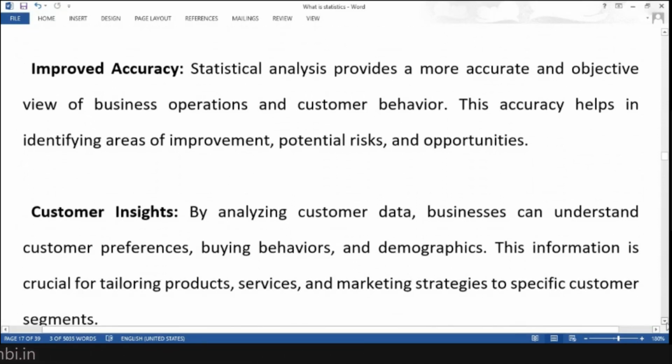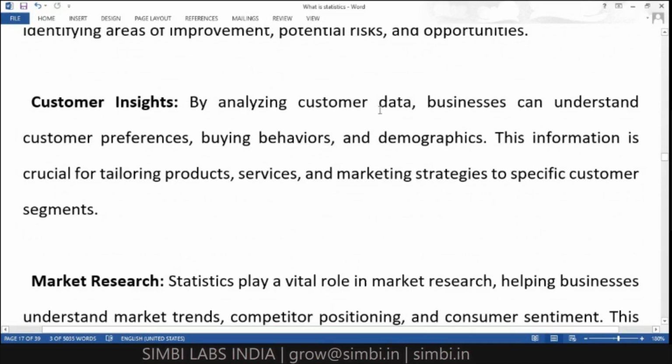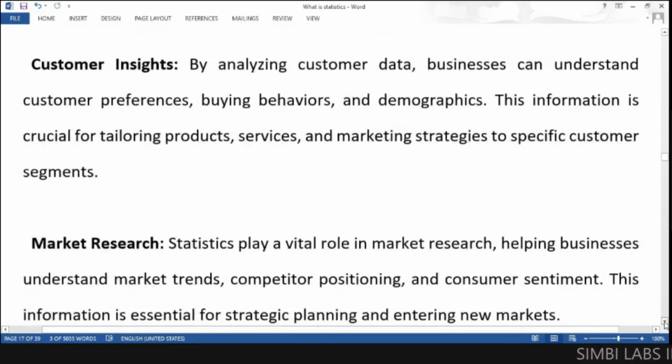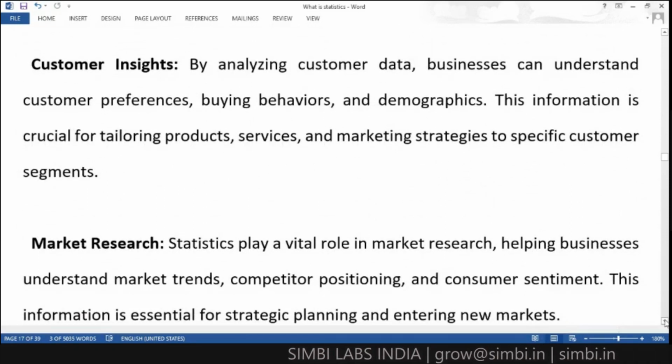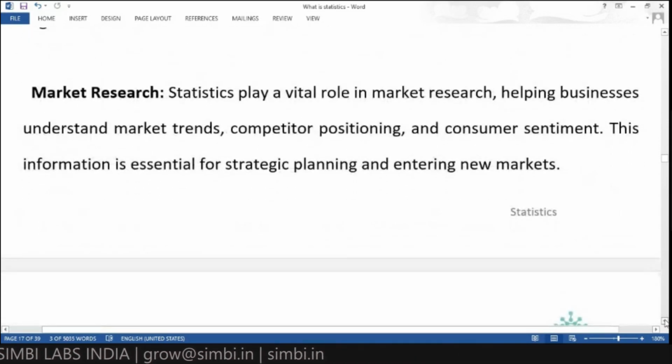Next, customer insights. Through the customer data you collected, you can understand customer preferences, their buying behaviors and demographic information, everything. And market research. If we want to research the market, we should definitely use statistics.